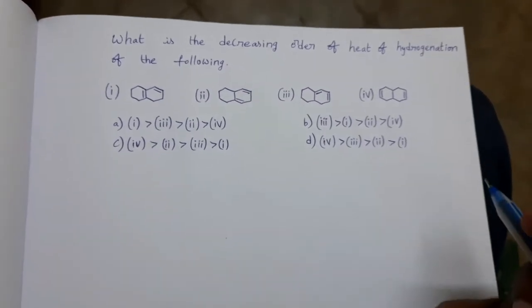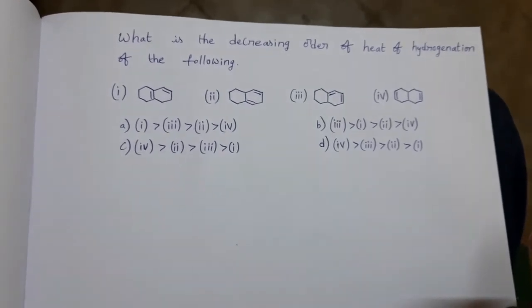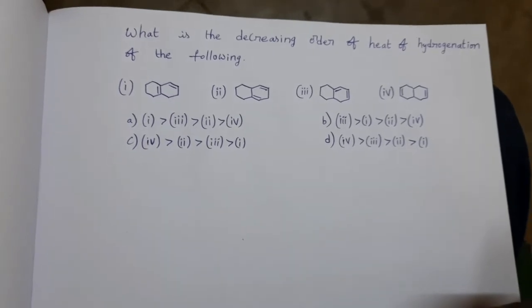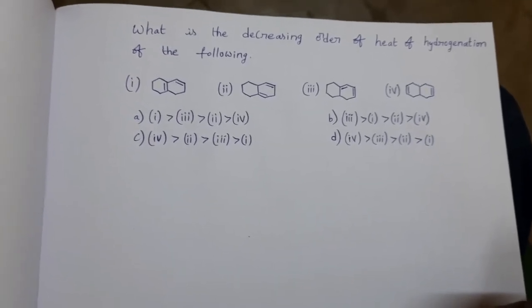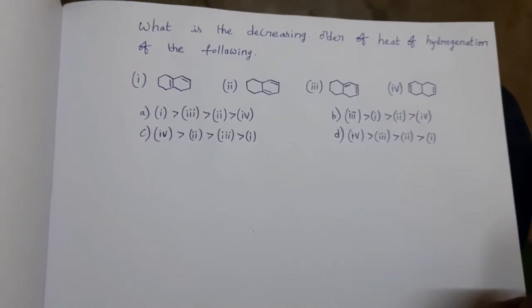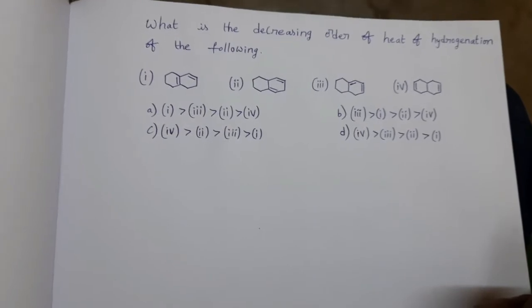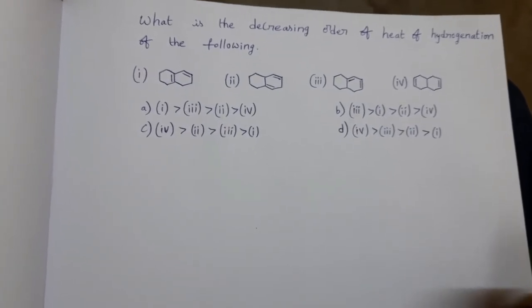See here, we know that alkene means a double bond is present between carbon atoms. Now, when hydrogen is added to the alkene, that is called hydrogenation reaction. In this, some amount of heat energy is released. This released heat energy is called heat of hydrogenation.